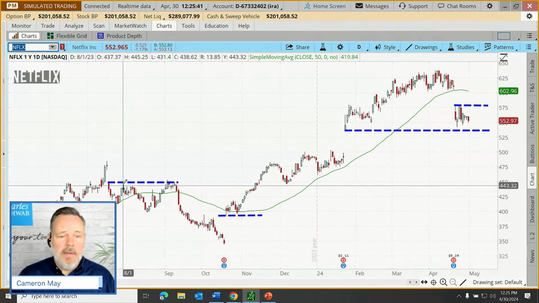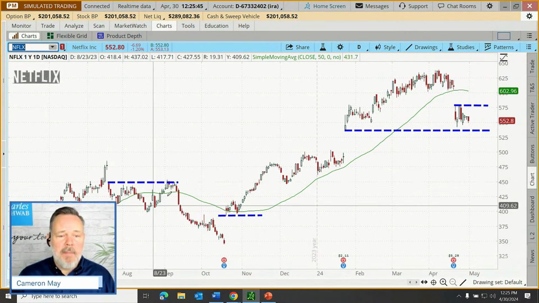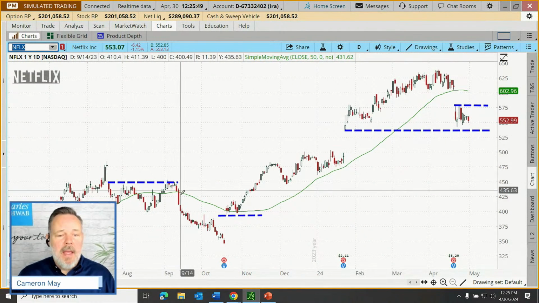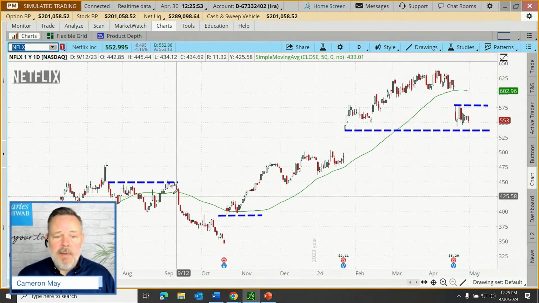Right? You can see that we attempt a rally here and we fade at the bottom side of that gap. We attempt a rally here, we just get right to the bottom side of that gap and it fades hard. Now, it's not always an earnings announcement, but in this case,